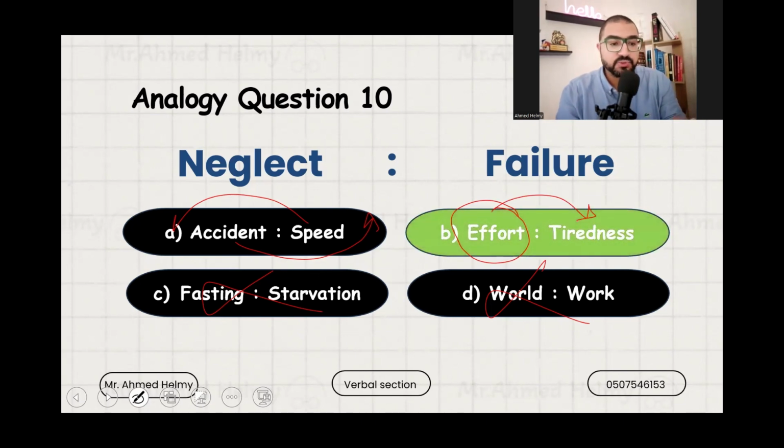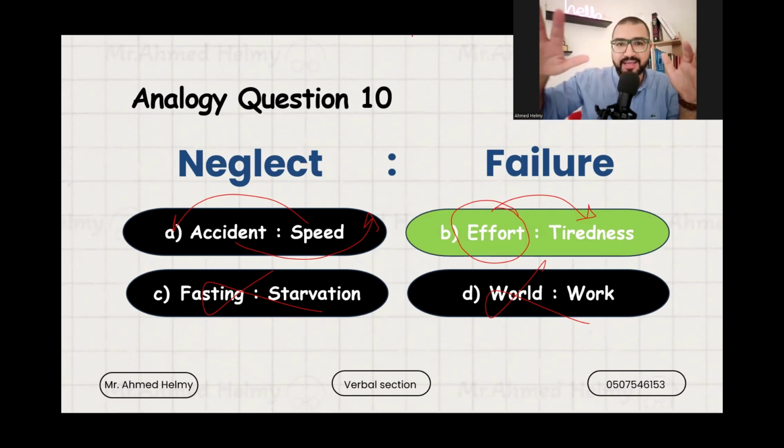So those were the 10 questions of this clip. We will continue, inshallah. However, you see how we are thinking about the questions. It is not just looking at the surface, because you will find some questions clear to answer, and other questions you will need some effort to think about more than once. So don't just look at the surface, try to think more about the relation between the two words, especially if you have more than one choice having the same relation as the paired words.